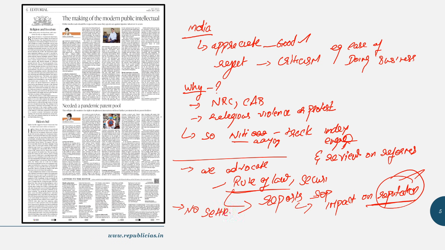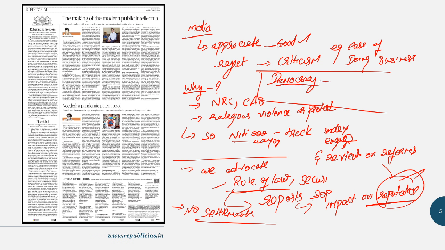Because reputation is something which is important for a country's economic development as well as for the global standing. Fine. So this is one aspect. Plus added to it, as a conclusion, this article tries to say that global standing and the reputation of a nation is a good point to consider. But in order to have a functioning democracy, which happens to be a basic structure of the constitution, we need to have a proper rule of law and communal harmony. So this is an essential thing which the government should focus on. So this is what this article tries to say.